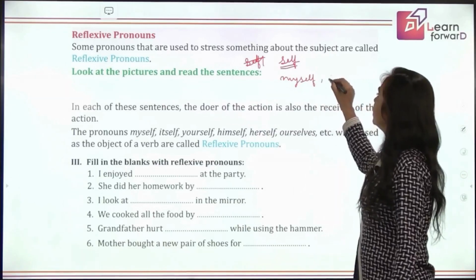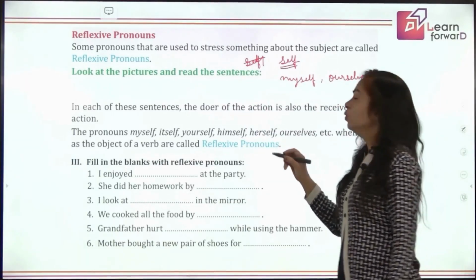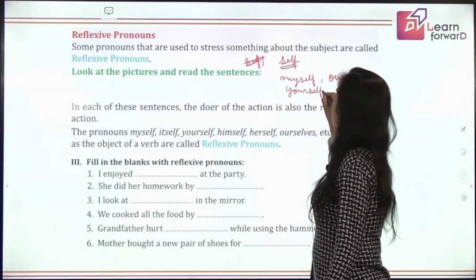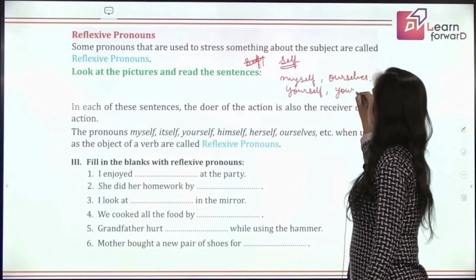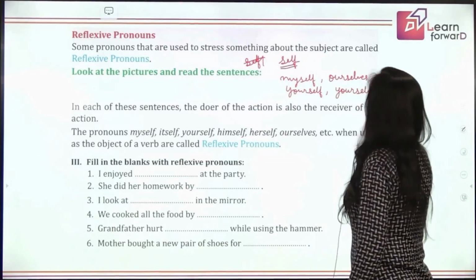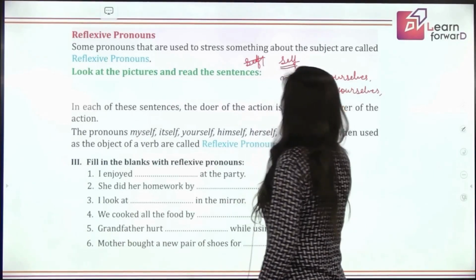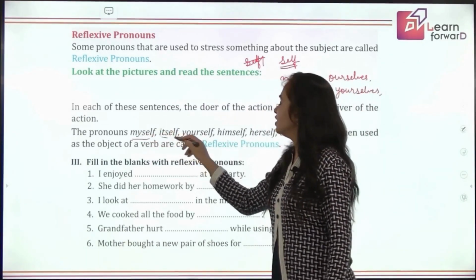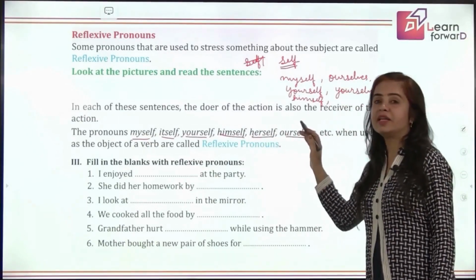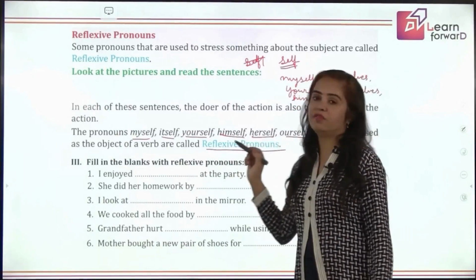We did it ourselves. You looked yourself into the mirror, and when we are talking about plural, we say yourselves. He talks to himself. So these are the reflexive pronouns: myself, itself, yourself, himself, herself, ourselves. Here we are adding self to make them reflexive. So these are all called reflexive pronouns.